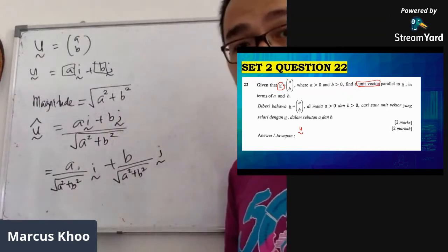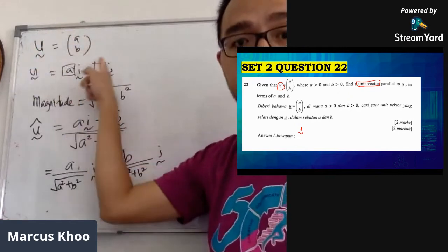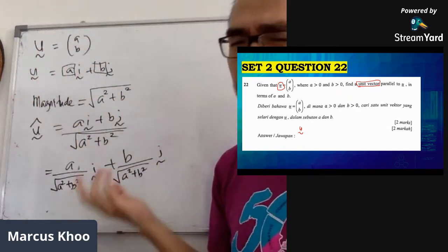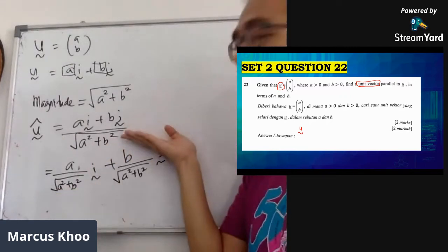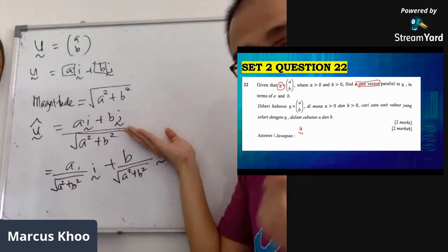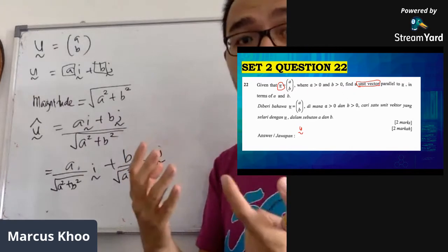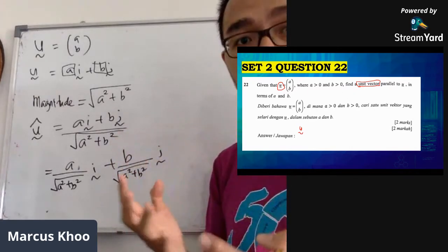Now, the reason why I say this is because our original vector is given in a matrix form. So my suggestion for you is, I know it's a 2-mark question, this is actually technically correct. Even this is technically correct already. But my suggestion is to make your answer nicer, and to make sure that in case you get anything wrong, at least you follow the guidelines.